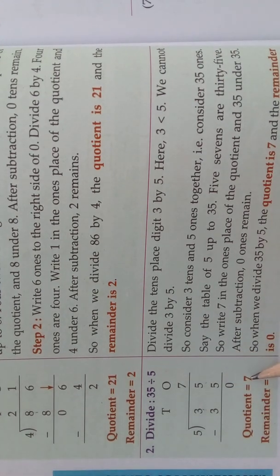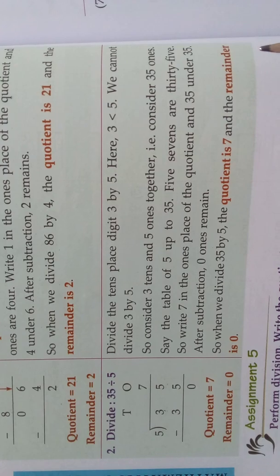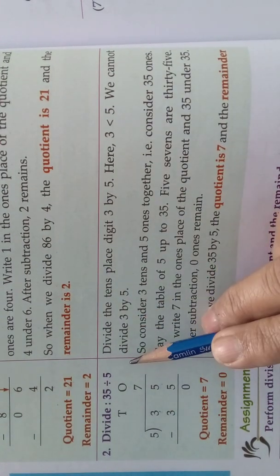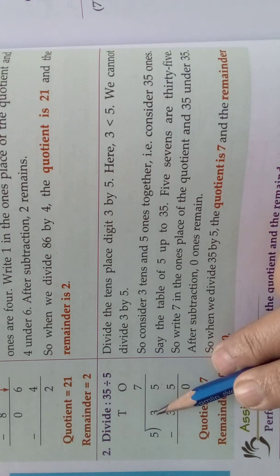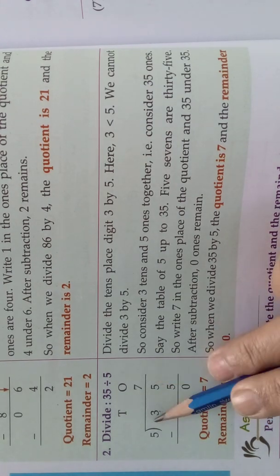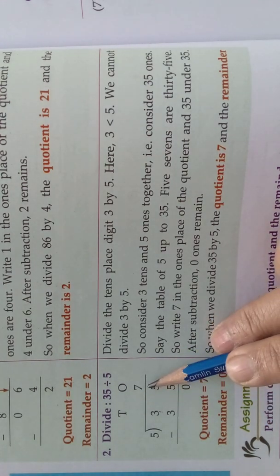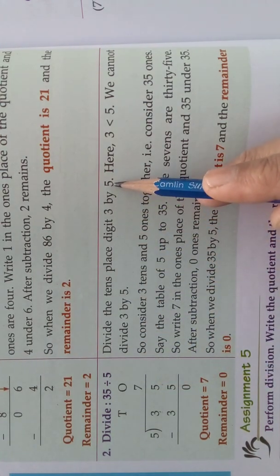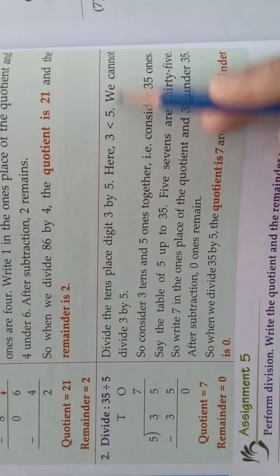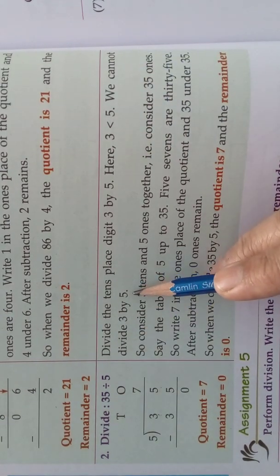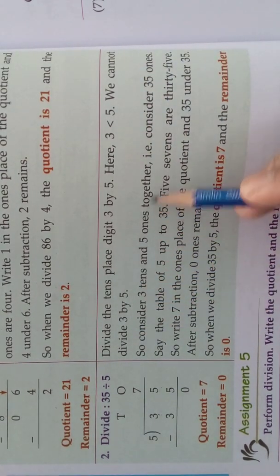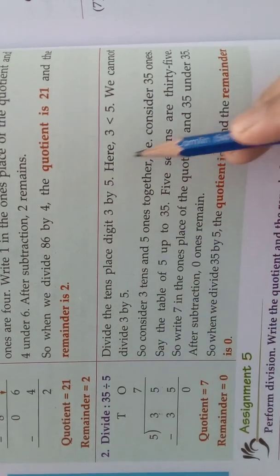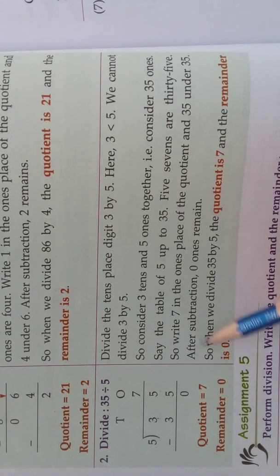So, the quotient is 7 and the remainder is 0. In this way, if the tens place number is smaller than the divisor, we should take both the numbers. Okay, children, see, divide the tens place digit 3 by 5. Here 3 is smaller than 5, we cannot divide 3 by 5. So, consider 3 tens and 5 ones together. We should take both the numbers. Consider 35 ones.